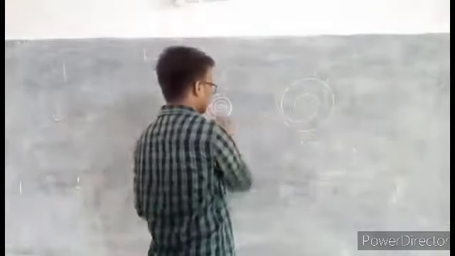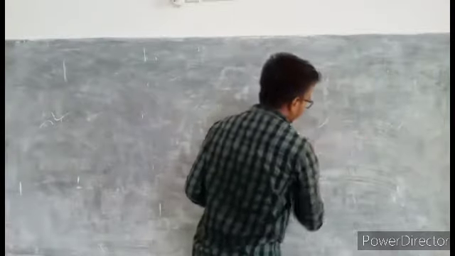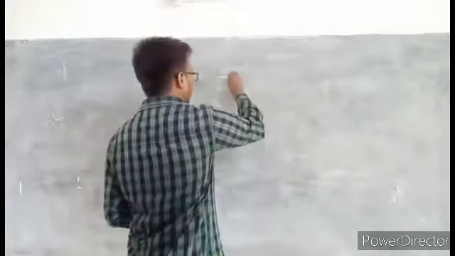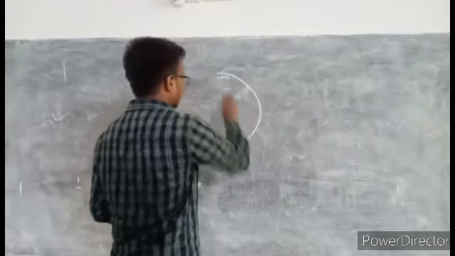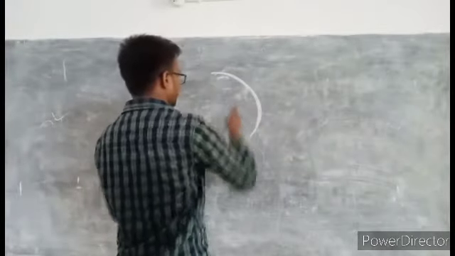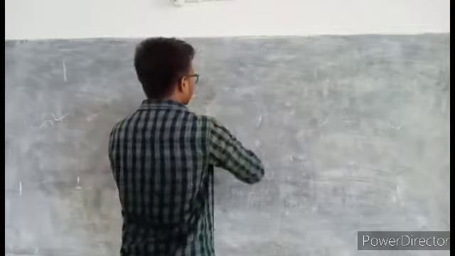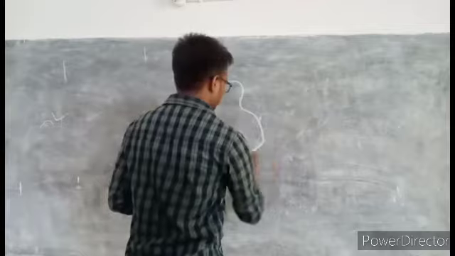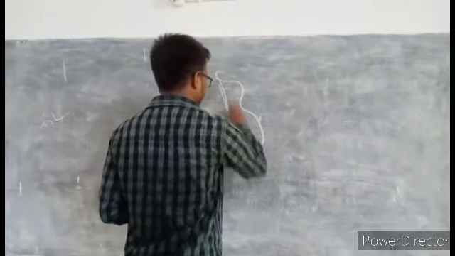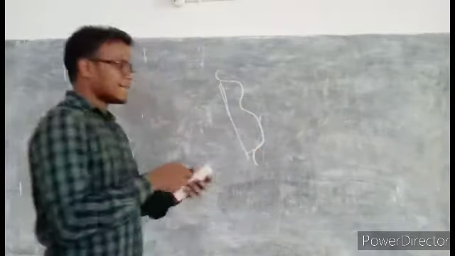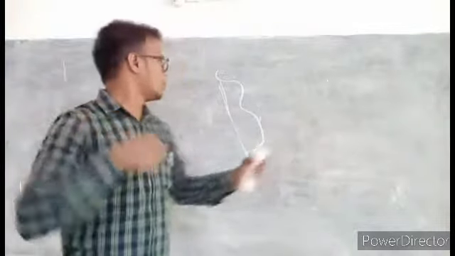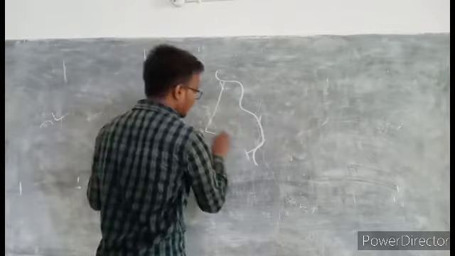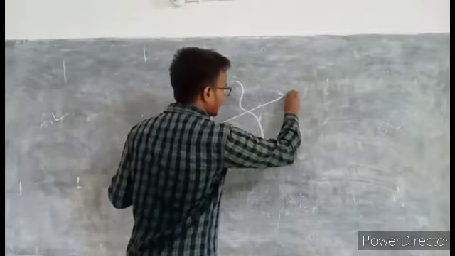There is another example also. You may have seen a bow like this. Consider this is a bow, so I will draw it. This is a bow, and this is an arrow.